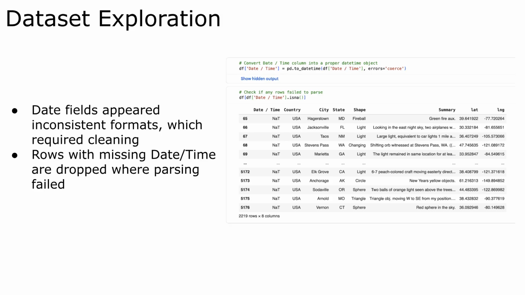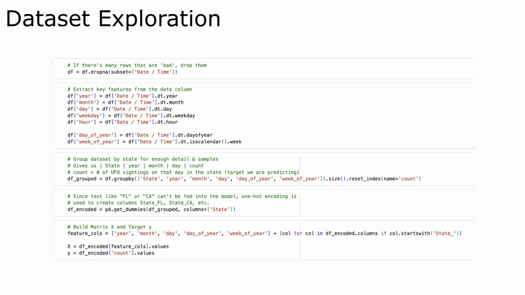In the dataset, date fields appeared inconsistent, so cleaning was included. Rows with missing date and time are dropped from field parsing. More cleaning was included, where rows that are considered bad are dropped. Key features were extracted from the date column. The dataset is then grouped by state for more detail and samples. One-hot encoding is used to create columns to feed the model, and matrix X and target Y are then created.